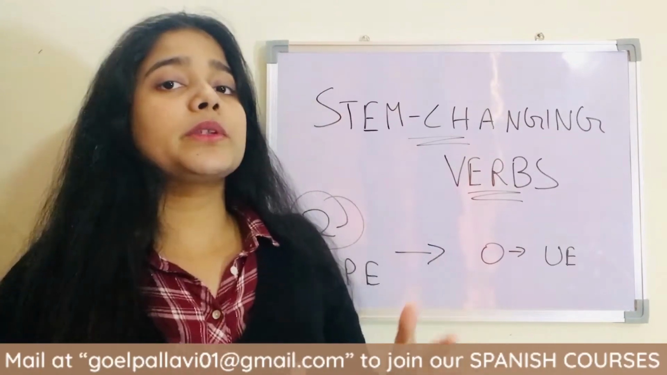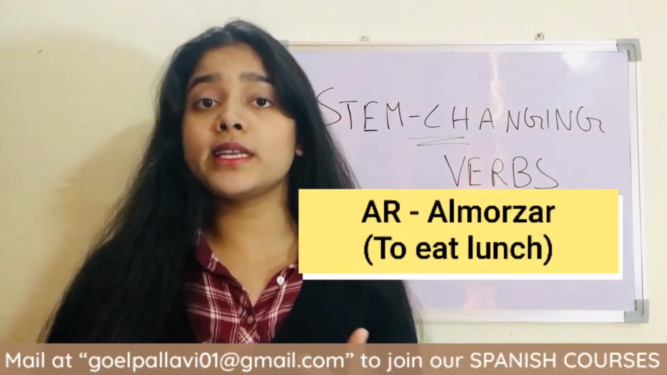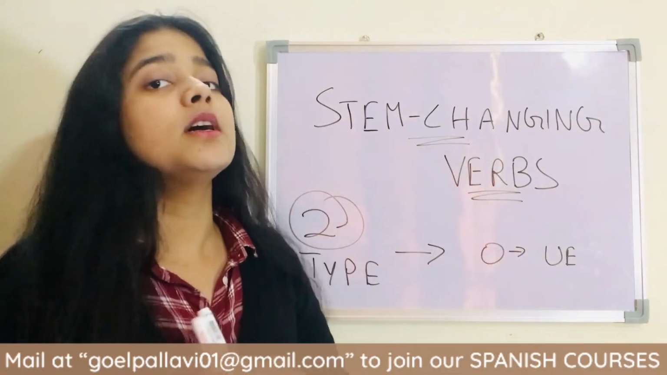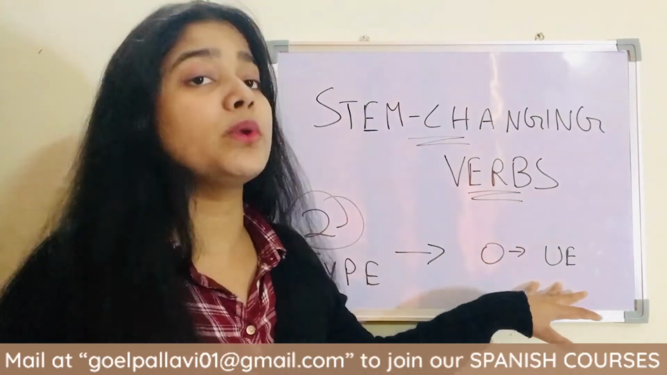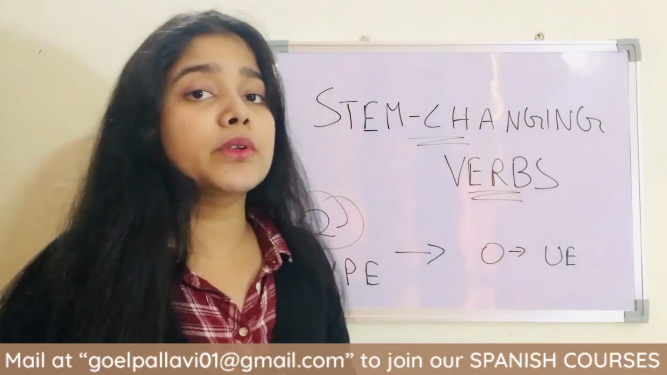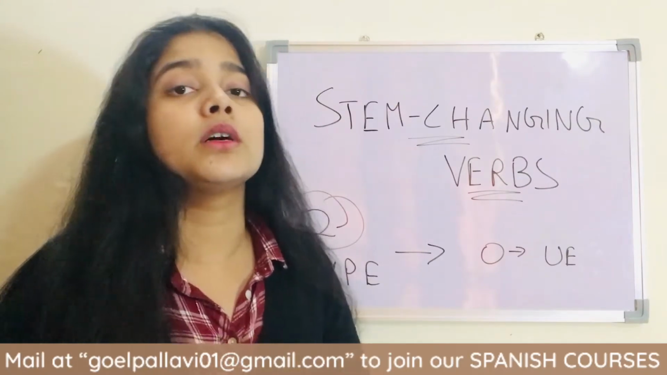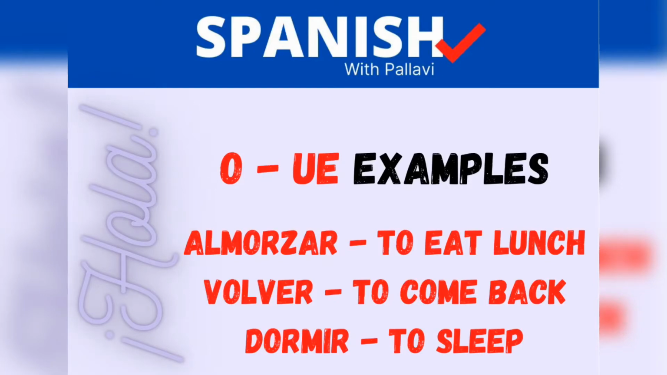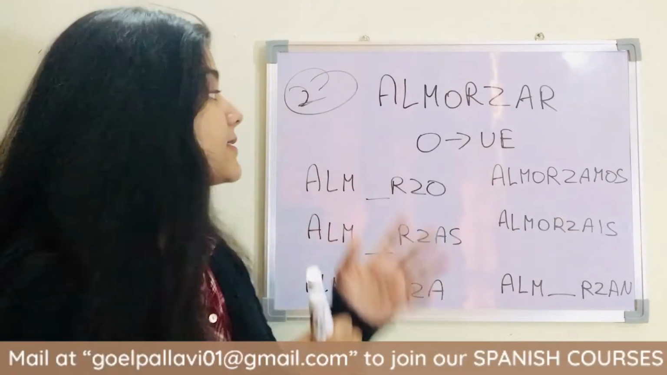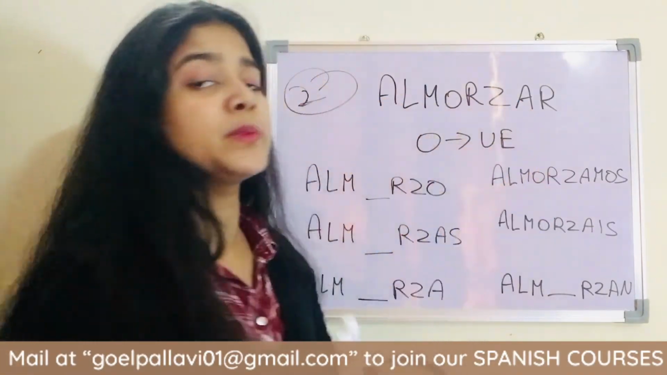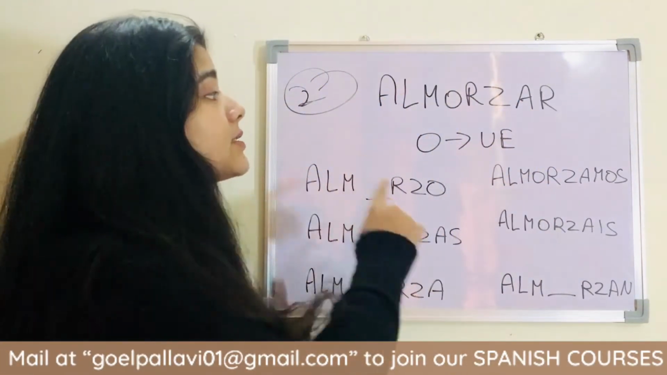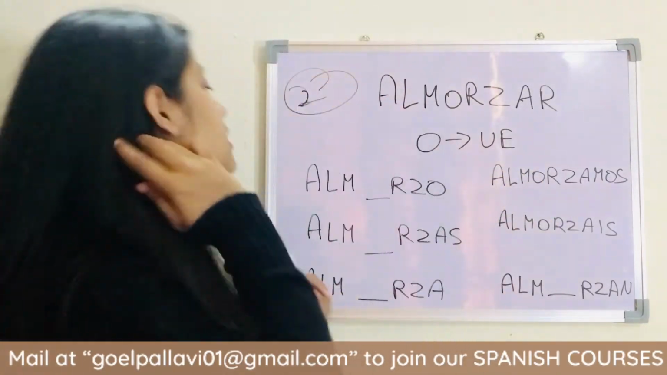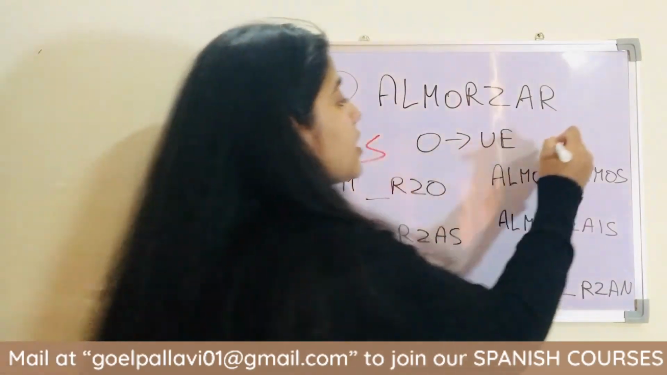We are going to take the example almorzar, which means to eat lunch or to have lunch. This is part of stem changing verbs type 2, so O changes to UE. We are going to learn the conjugation and how to form it. As you can see here, these are the conjugations for almorzar. These are the singular forms, and these are the plural forms.